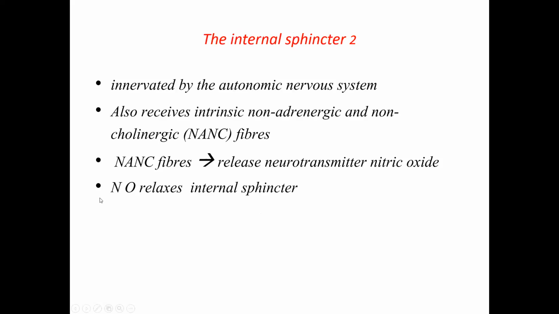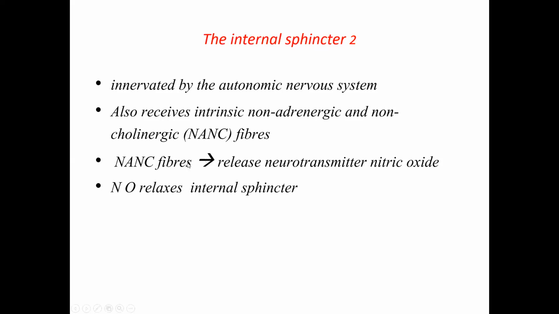Nitric oxide is a powerful muscle relaxant. It will relax all the smooth muscles of the body. So this is called the molecule of the decade. Nitric oxide is called the molecule of the decade. It will have various functions in the body. It is a strong relaxant of the smooth muscles of the body. In all the systems, cardiovascular system, gastrointestinal system, muscles, everywhere, this is a strong relaxant of the smooth muscle.